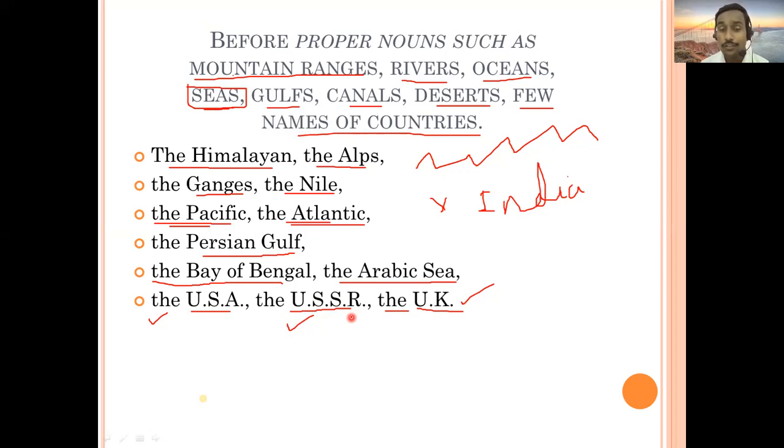And there are others also, like the New Zealand, or some nations which you can find that are made up of different parts, different categories. In the UK you will find there are 4 parts. Maybe Scotland is there, maybe England, Wales is there, and one more part. Together that makes United Kingdom. For USA, there are a number of federal states. For USSR also, there are different parts. You just find out more nations which take article the before them.